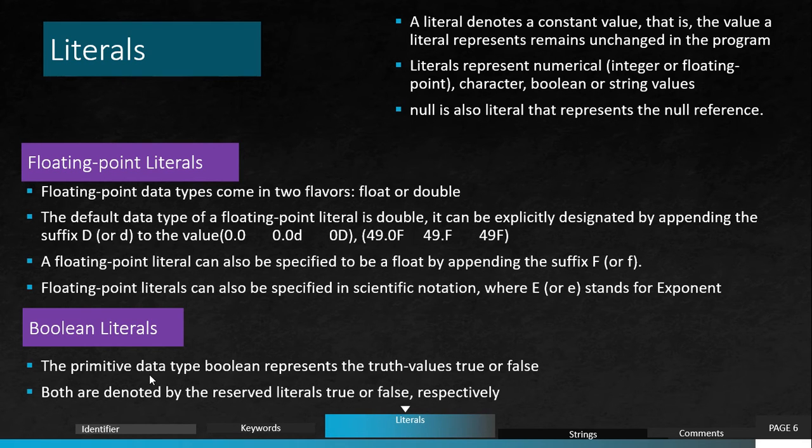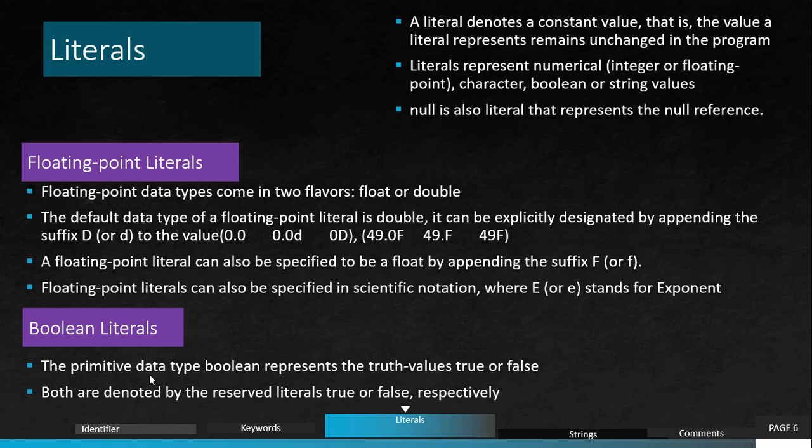A floating point literal is whenever you are working with any decimal digit. We already saw in the integer literal we have byte, short, int and long. In the floating point literal, in the same way, we have two data types.